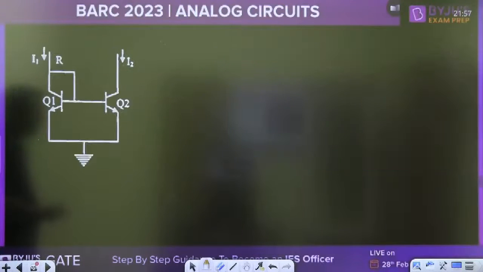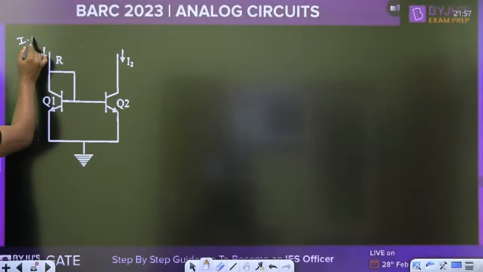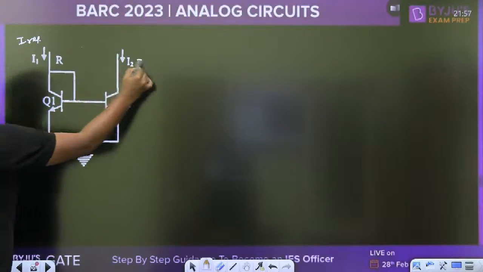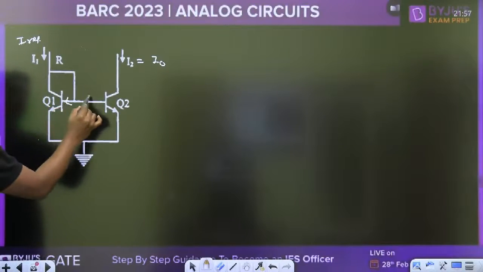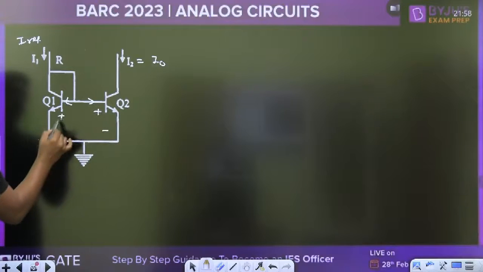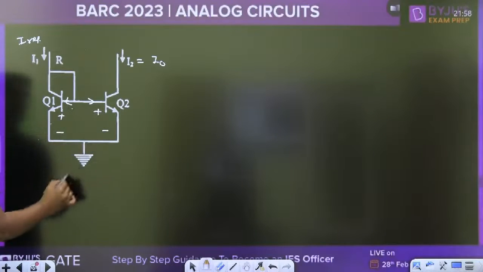My dear friend, it is a current mirror circuit. This is called the reference current, and this is called the output current. The transistors are identical, so VB1 and VB2 are equal.